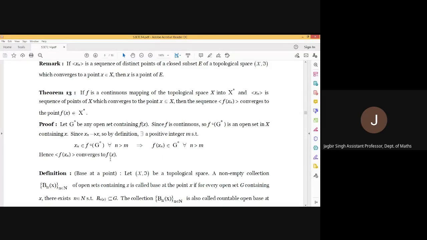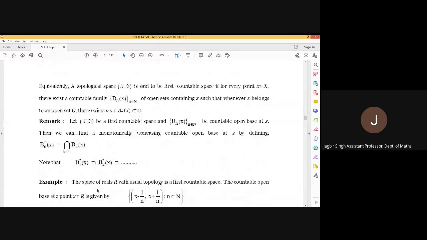Okay. Next is the base at a point. We will discuss it in the next lecture.